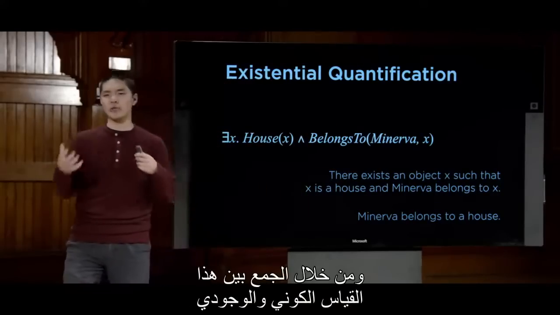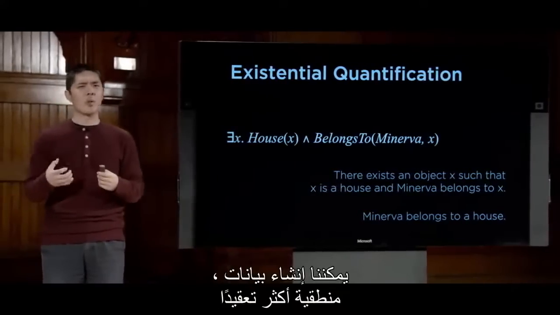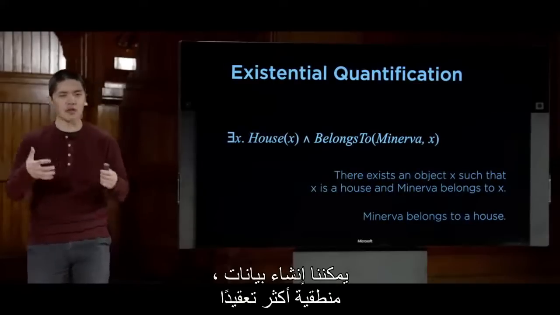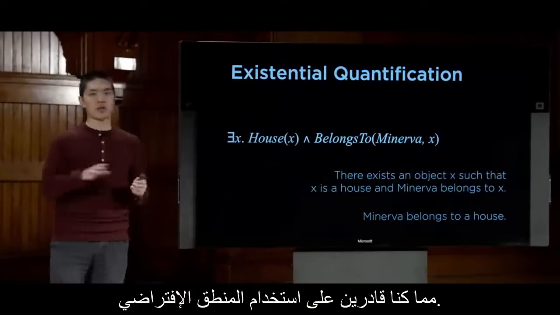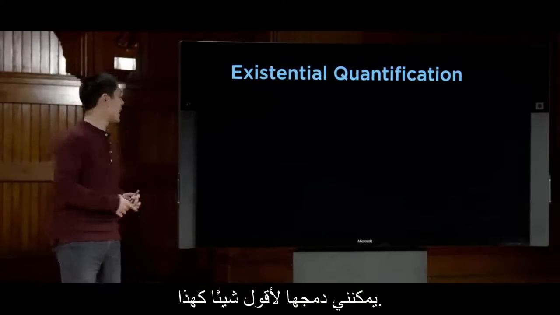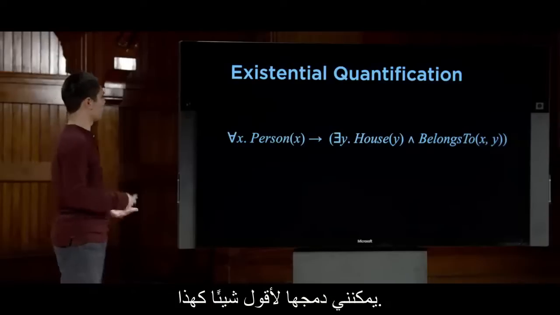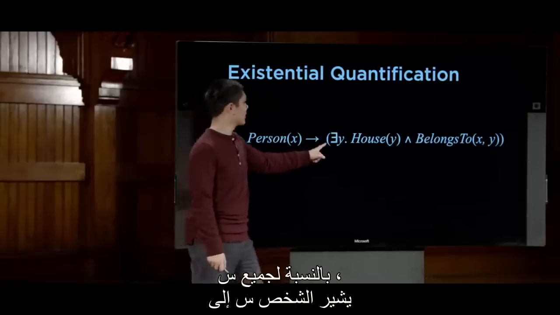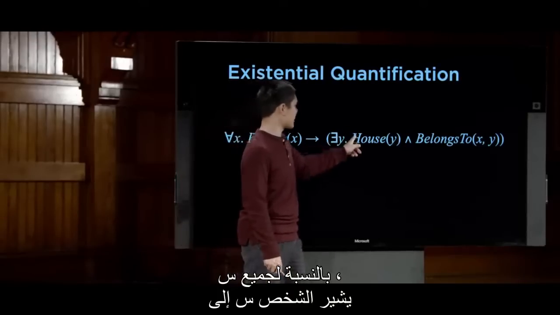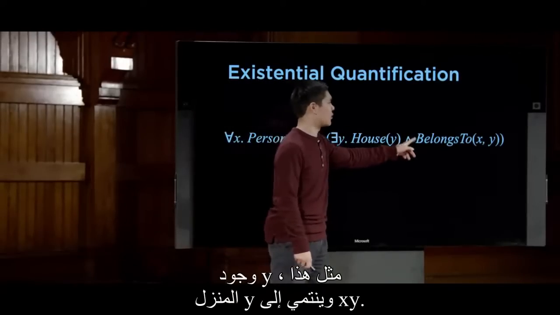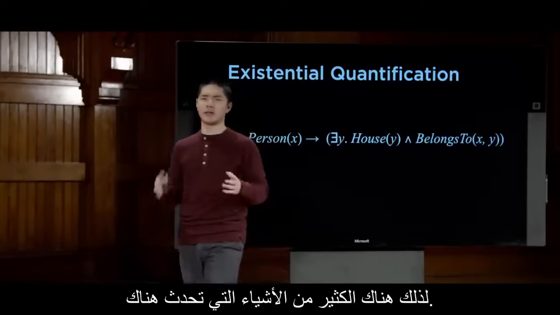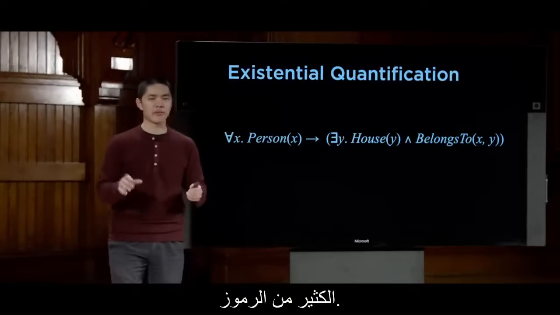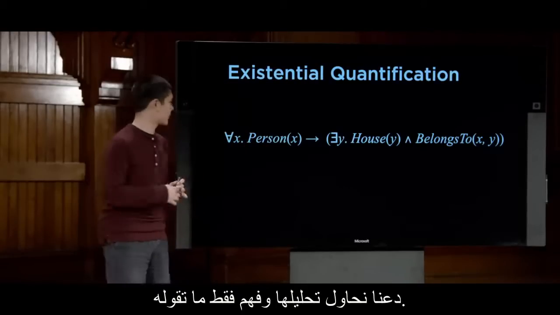And combining this universal and existential quantification, we can create far more sophisticated logical statements than we were able to using just propositional logic. I could combine these to say something like this. For all x, Person(x) implies there exists a y such that House(y) and BelongsTo(x, y). All right, so a lot of stuff going on there, a lot of symbols. Let's try and parse it out and just understand what it's saying.